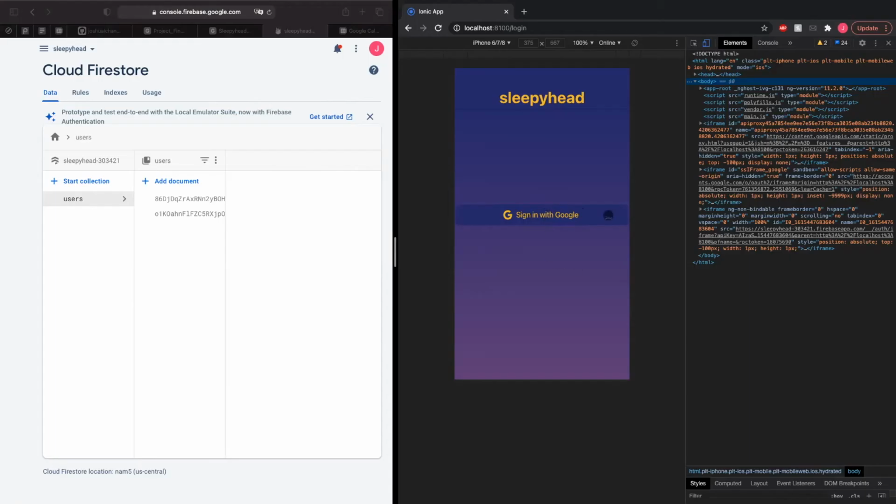Now it's time for our demo. All right. When you first open the app, you're presented with this login page. So I'll click sign in with Google.